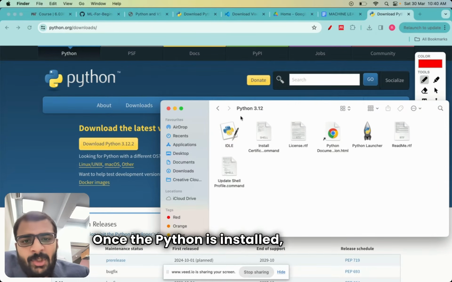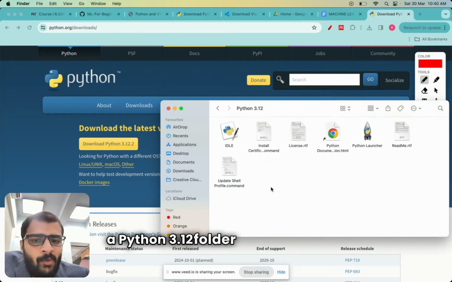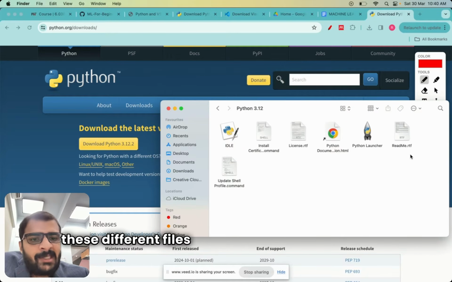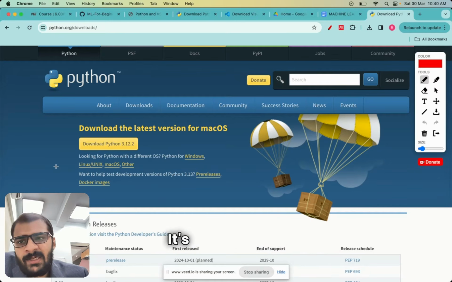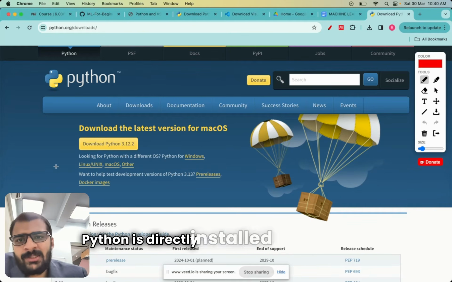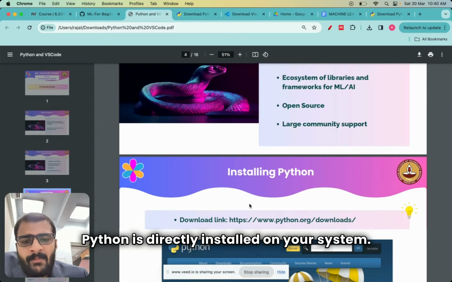Once Python is installed, it will show a Python 3.12 folder, and you will see these different files within this folder itself. Great. So this is the first step. It's very simple. Python is directly installed on your system.